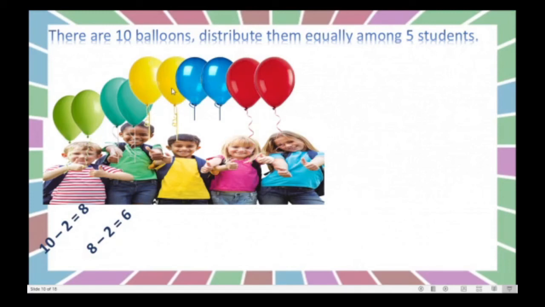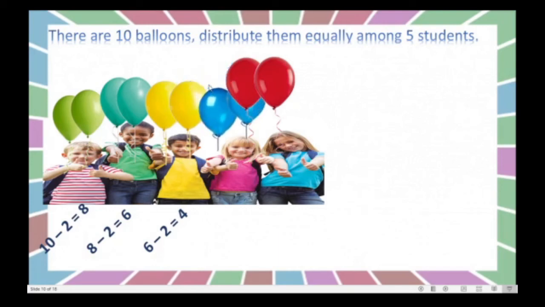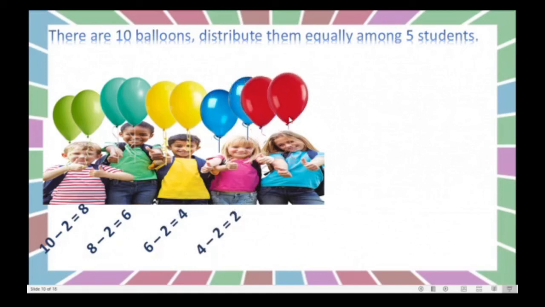Right? We will give yellow balloons to this boy and we will minus 2 from 6. So 4 remain. Right? We will give blue balloons to this girl and we will minus 2 from 4. Only 2 balloons remain. Yes, these 2 red balloons we will give to this girl. So 2 minus 2 is equal to 0. Here also what did we do? We subtracted 2 every time. Right? Same number we subtracted again and again.